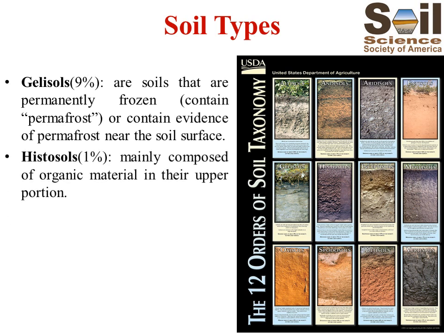Second type of soil is histosols. Histosols are mainly composed of organic material in their upper surface. They make up about 1% of the world's glacier-free land surface. The histosols order mostly contains soils commonly called bogs, moors, peatlands, muskegs, fens, or peat and mucks.